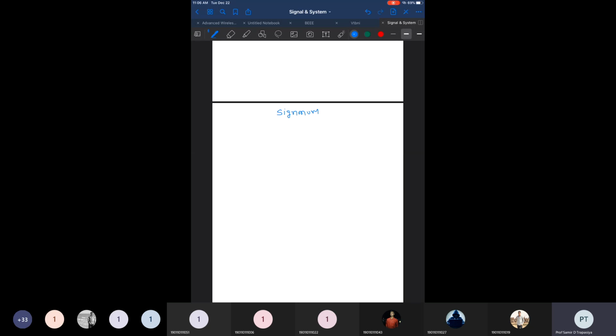I can simply define this signum function as a simple function which is always positive with respect to t if t is greater than 0, right? But if t is less than 0, in this region where t is less than 0, this value is negative.